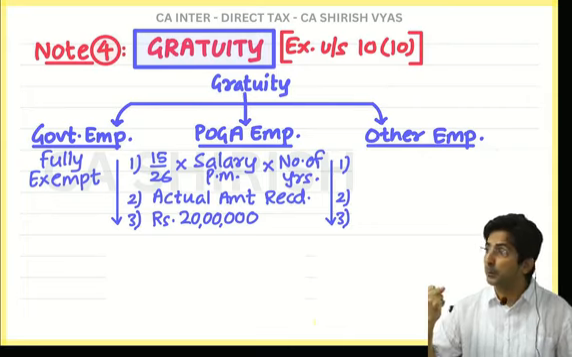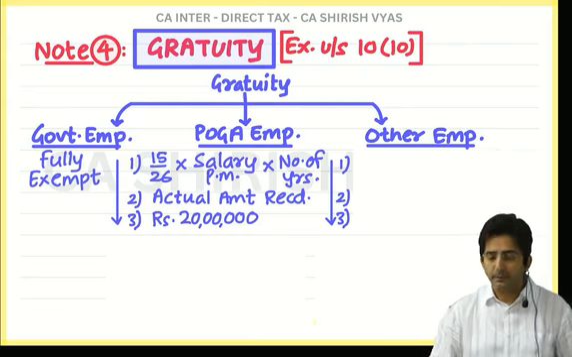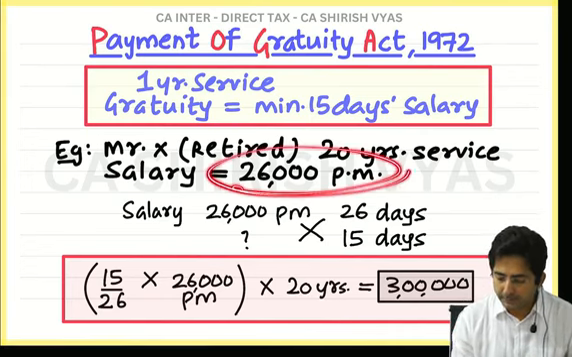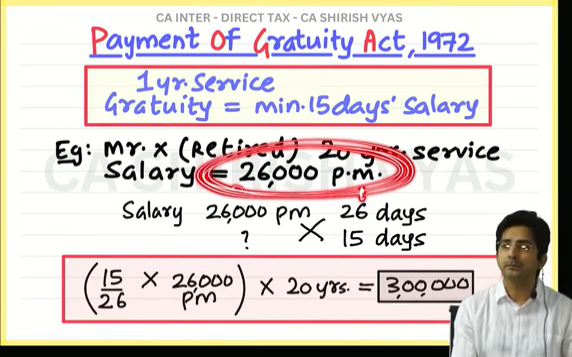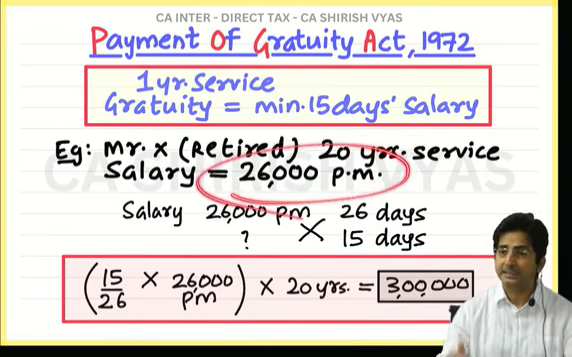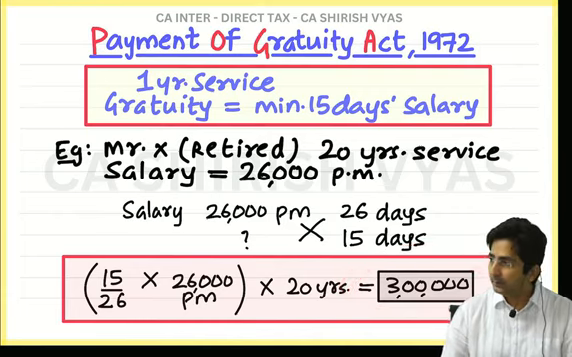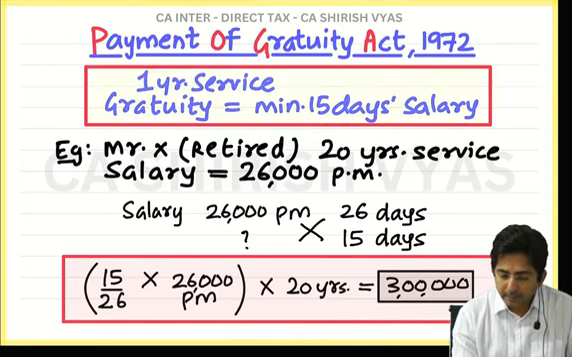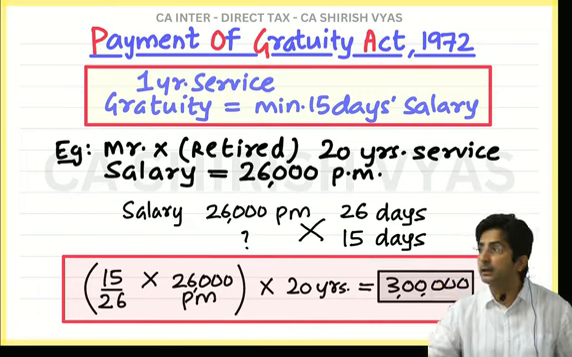Because sometimes as per the Payment of Gratuity Act, you have a right to receive 30 lakhs. See, this amount can change, no? I'll make a change. Imagine instead of 26,000 per month, his salary was say 2,60,000. I have increased it by a factor of 10, so this will automatically become 30 lakhs. Then as per the Payment of Gratuity Act, his right is that he should receive 30 lakhs.